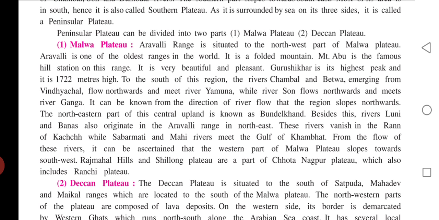The northeastern part of this central uplands is known as Bundelkhand. Besides this, the rivers Luni and Banas also originate in the Aravalli ranges in the northeast. These rivers vanish in the Rann of Kutch, while the Sabarmati and Mahi rivers meet the Gulf of Khambhat. From the flow of these rivers, it can be ascertained that the western part of the Malwa Plateau slopes towards the southwest.